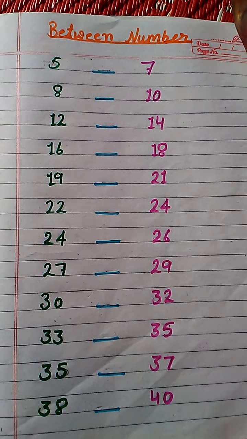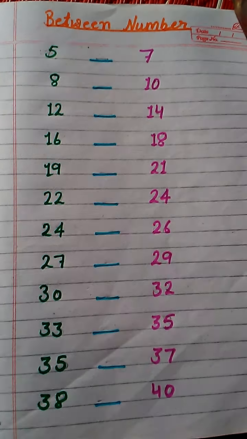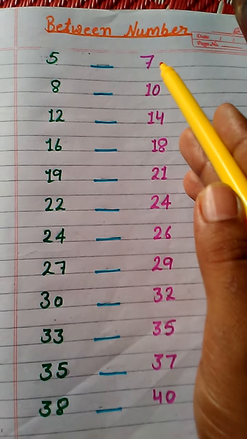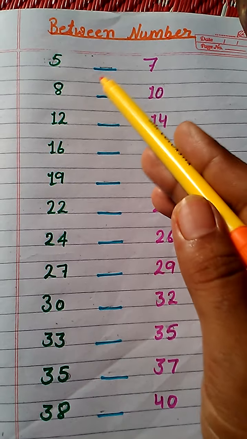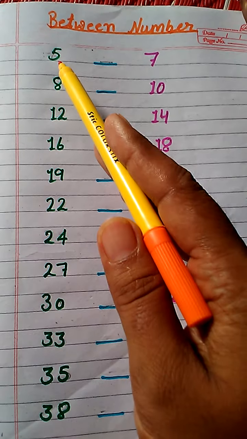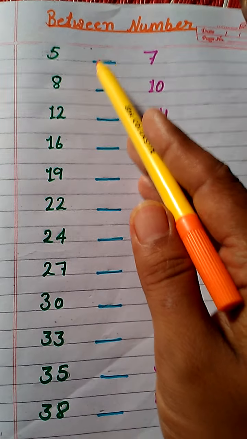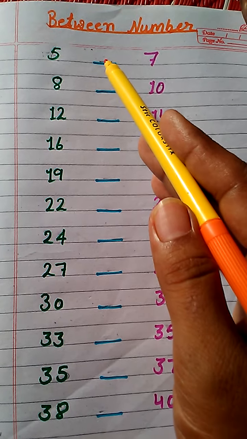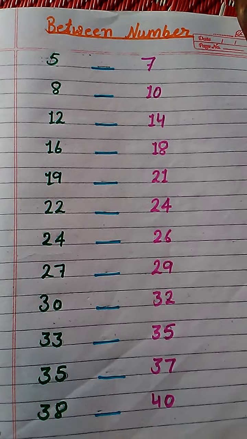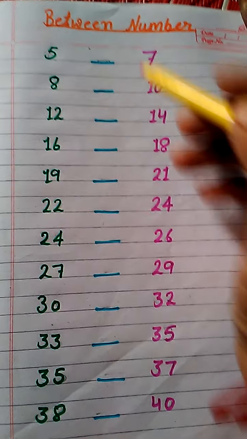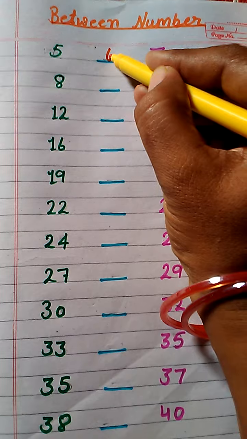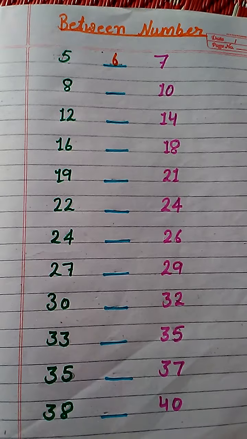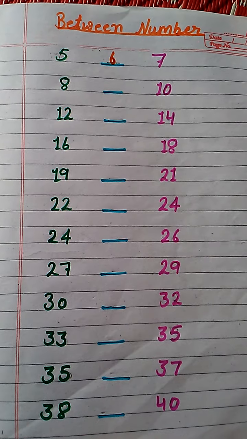Let's see what will come between 5 and 7. 5 and 7. It comes 6, because after 5 comes 6 and before 7 comes 6. So 6 will come between 5 and 7. It is 6. Next, what comes between 8 and 10?